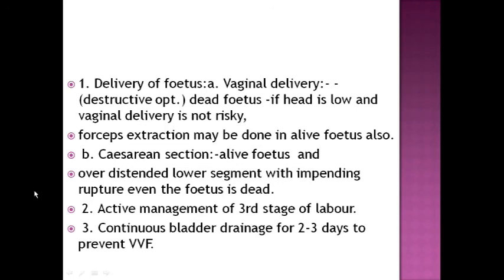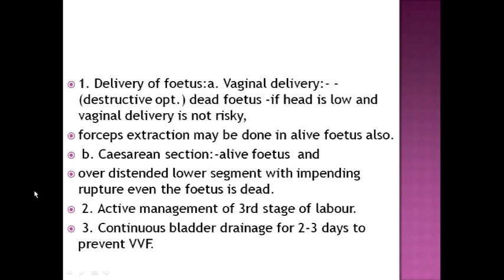Continuous bladder drainage for 2 to 3 days prevents VVF. Sometimes, at the time of cesarean section, there is an edematous bladder but no rupture of the bladder. Because of the constant push of the uterus and the head over the bladder, necrosis occurs at the point of contact, because of so many contractions and obstruction.